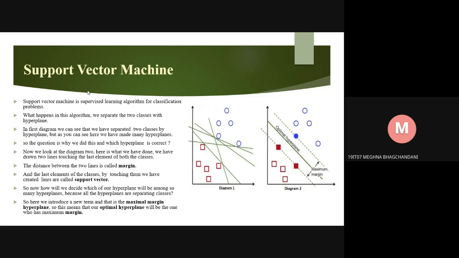Now we look at diagram 2. Here is what we have done. We have drawn two lines touching the last elements of both the classes. The distance between the two lines is called the margin. The last elements of the classes, which the lines touch, are called support vectors. So now, how will we decide which hyperplane to choose among so many hyperplanes? Because all the hyperplanes are separating the classes. So here we introduce a new term, the maximal margin hyperplane. This means that our optimal hyperplane will be the one that has the maximum margin.